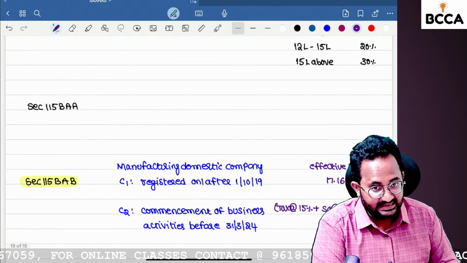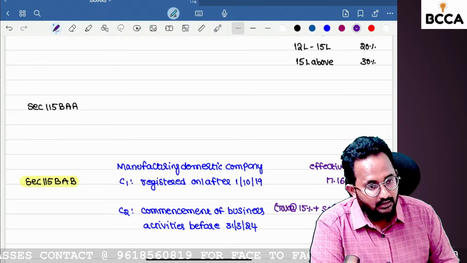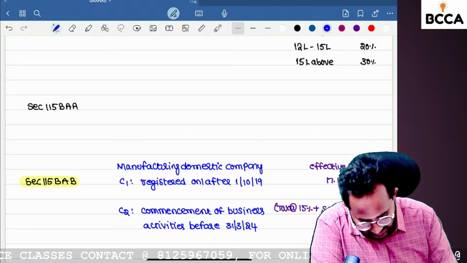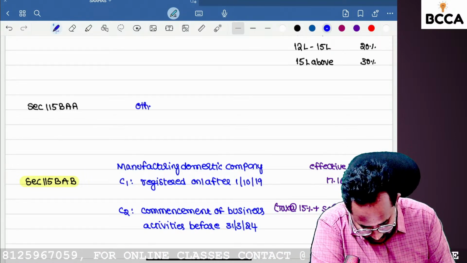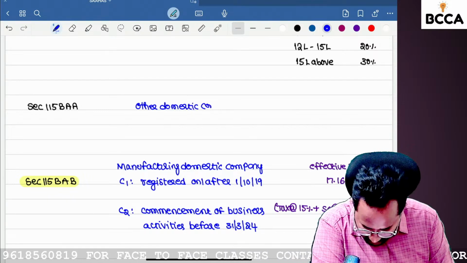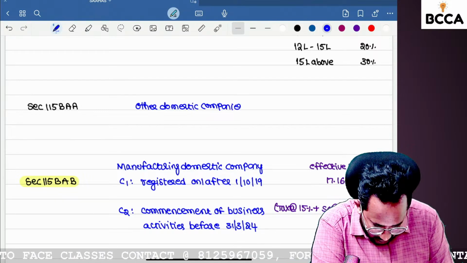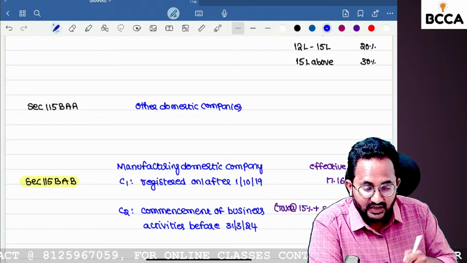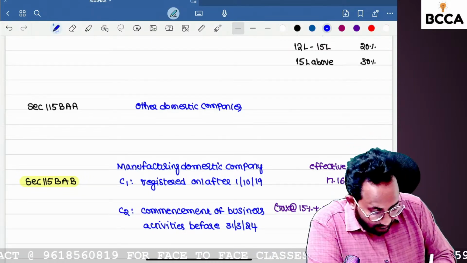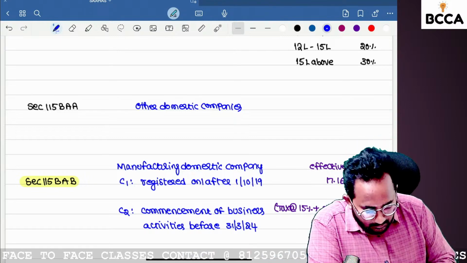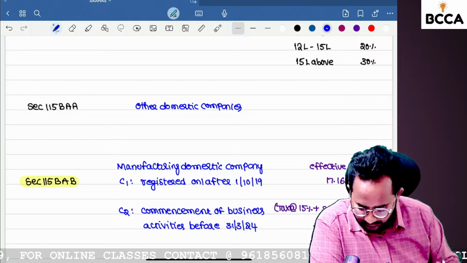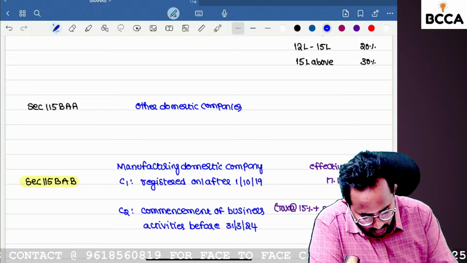115 BAA means any other domestic company. If there is a manufacturing domestic company that satisfies the two conditions, then they can follow 115 BAB. A normal domestic company can follow 115 BAA.